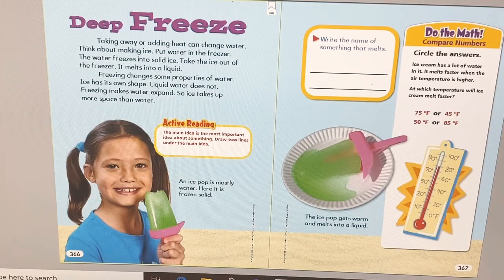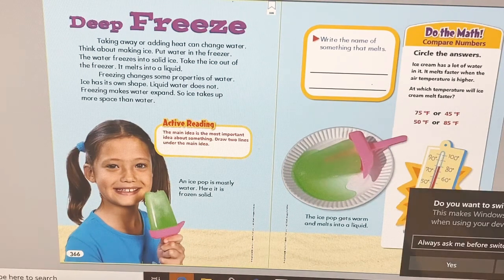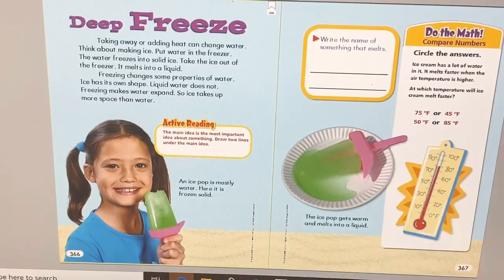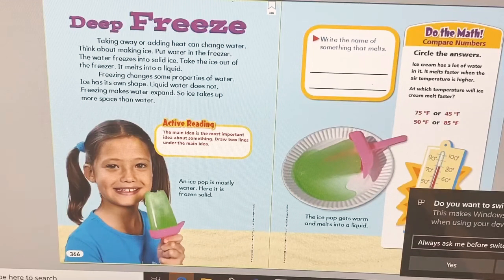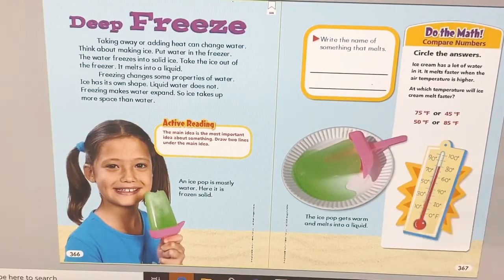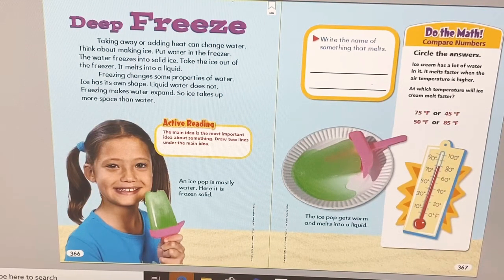Over here, let me remind you of something, boys and girls. If you are reading something, the main idea is the most important idea about something. So, what I want you to do is draw 2 lines under the main idea of this page, all right? Now, taking away or adding heat can change water.